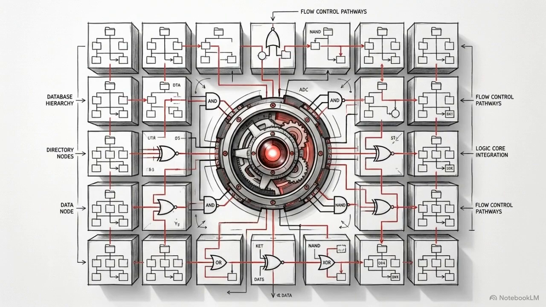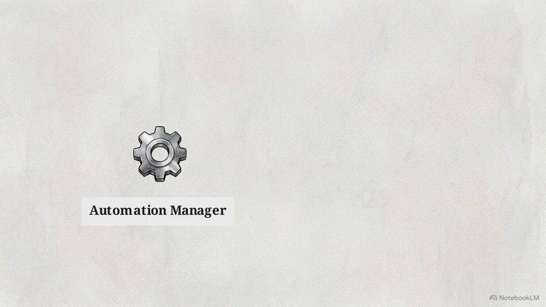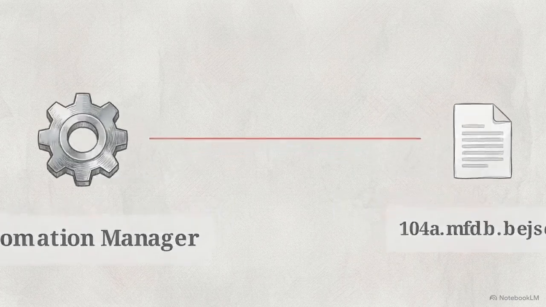Data alone cannot enforce rules. The database requires an execution engine to act on the information it contains. That engine is the Automation Manager, which serves as the central orchestrator for all background services. When the system initializes, the manager loads the 104a.mfdb.bjson master configuration file to determine the current system state. It specifically looks for the Automation Manager entity to retrieve the operational parameters for the current session.